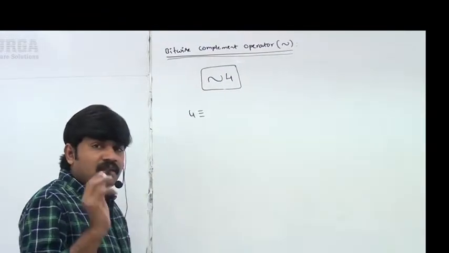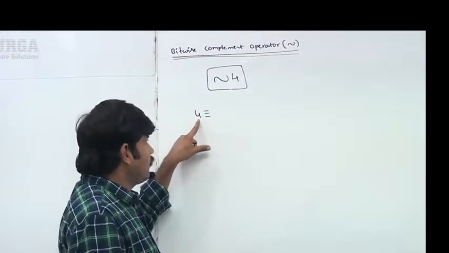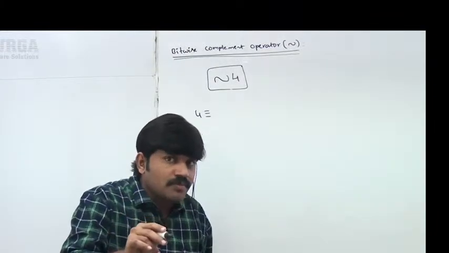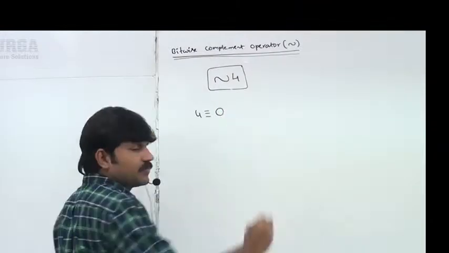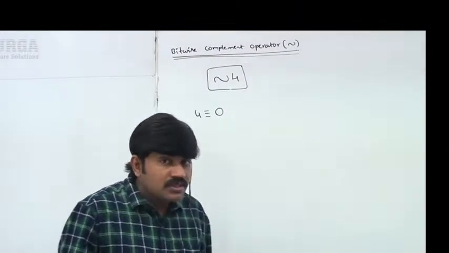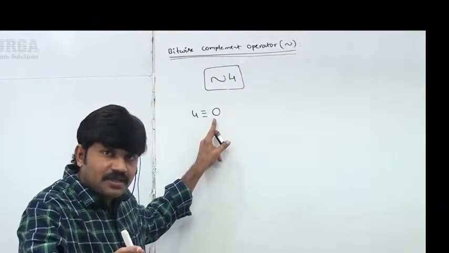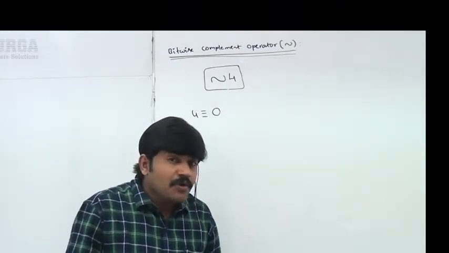Can you please tell, is 4 a positive number or a negative number? Positive number. If it is a positive number, the most significant bit should be 0. The most significant bit, the leftmost bit, acts as the sign bit. What about the remaining bits?